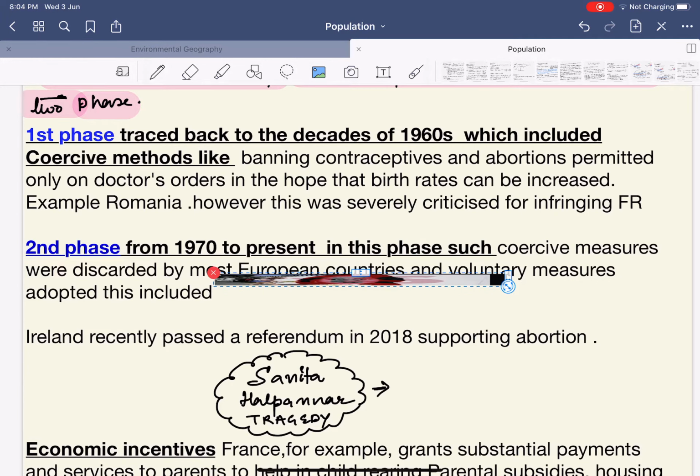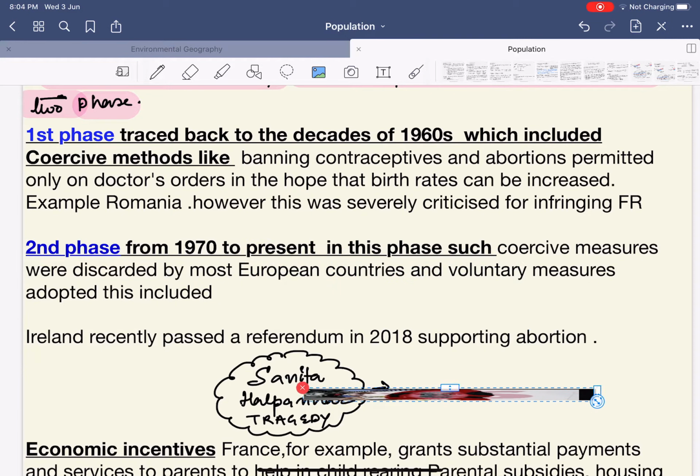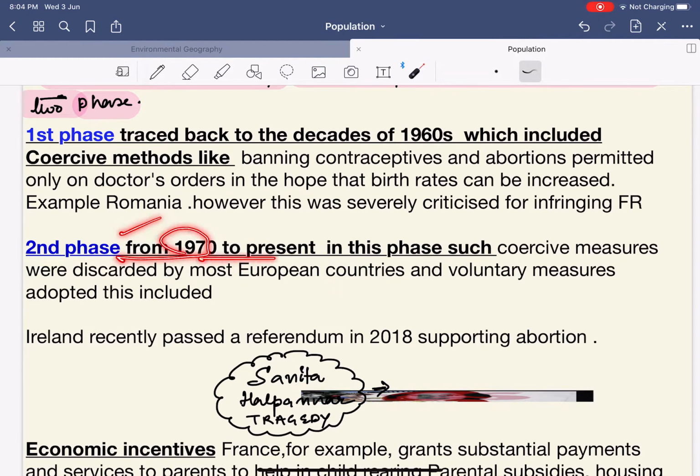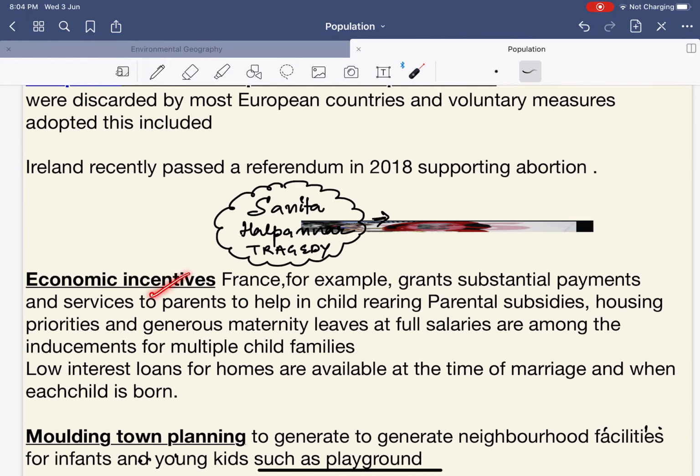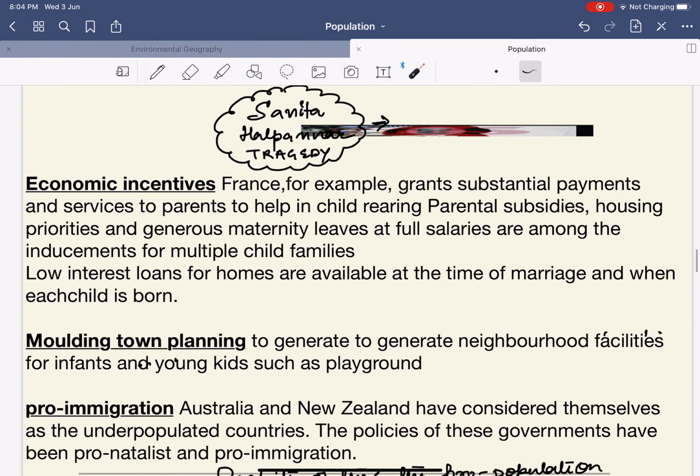Now, please understand this. It was in the second phase, from 1970 to the present, that the coercive measures were discarded. This came recently, around 2018 itself. They were discarded by most European countries and voluntary measures were adopted. What were these voluntary measures? Voluntary measures included economic incentives.